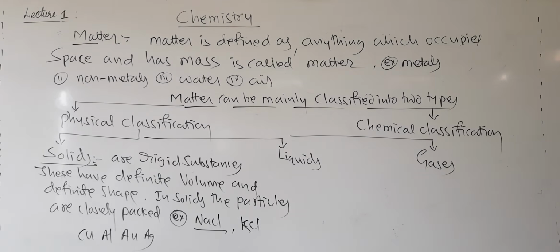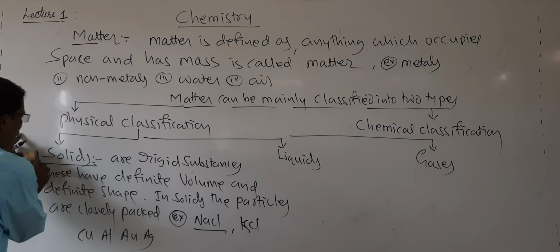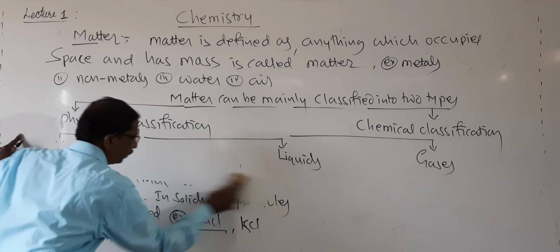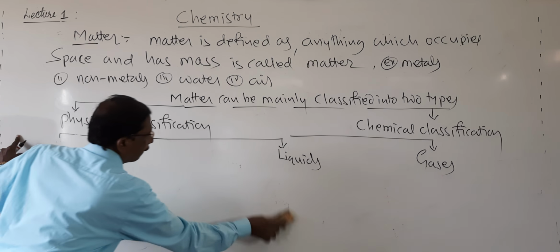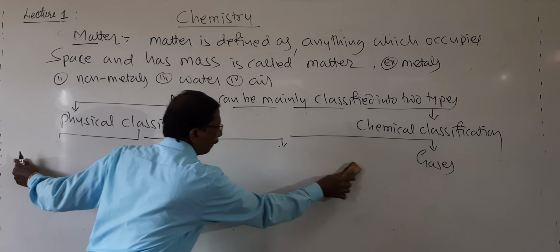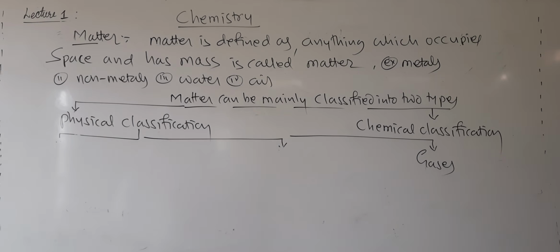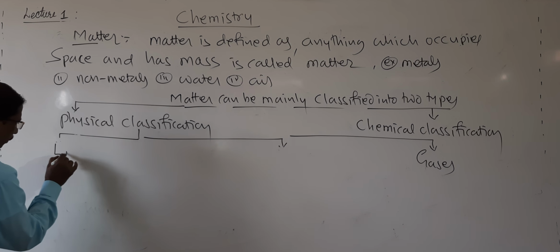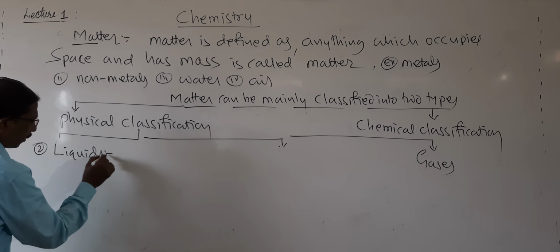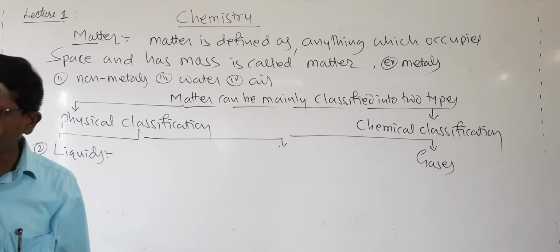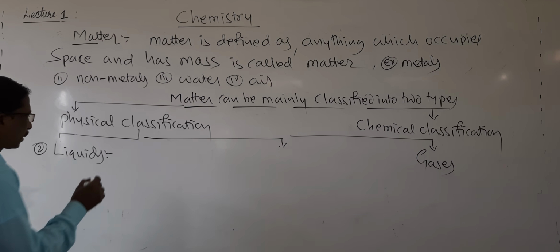Now let us see the second one, that is liquids. So what are liquids? Liquids are the substances having definite volume but not definite shape.